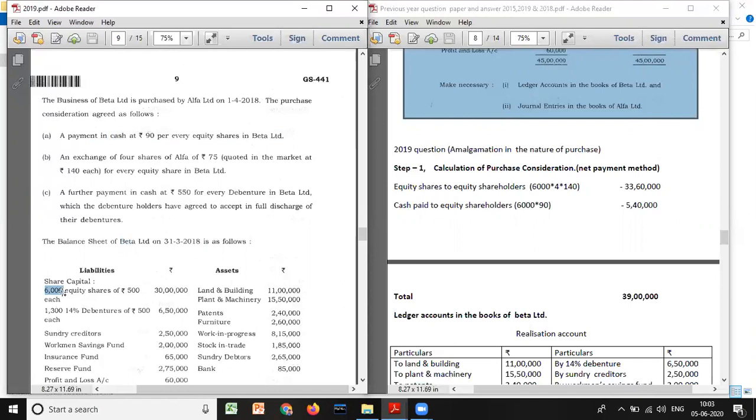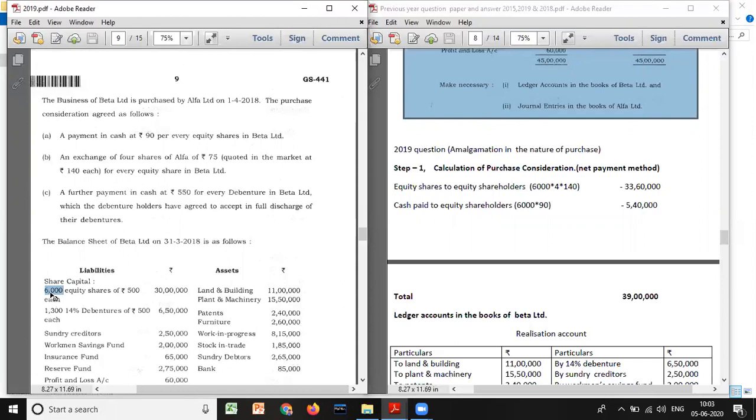Next one, an exchange of 4 shares of Alpha. See, there Alpha Limited is giving 4 shares of rupees 75, and they are quoted in the market at 140. Please keep it in mind. Always you have to take the market price. So Alpha company is ready to issue 4 equity shares of rupees 75, but the market value is 140 for every equity share in Beta Limited.